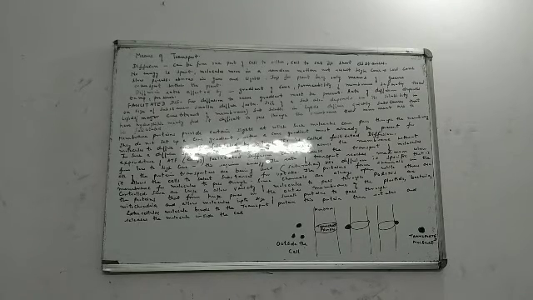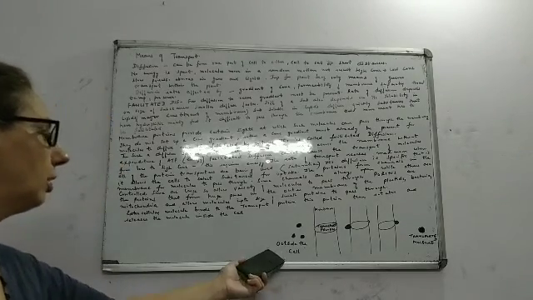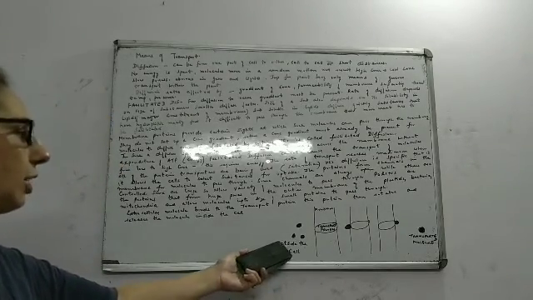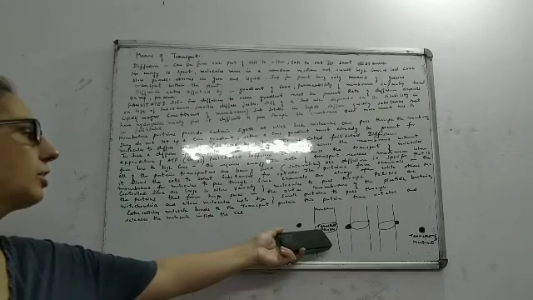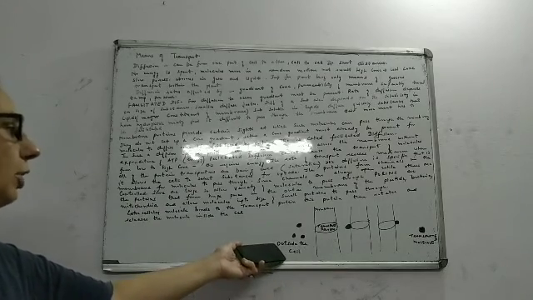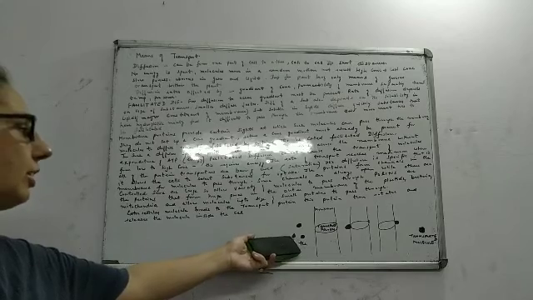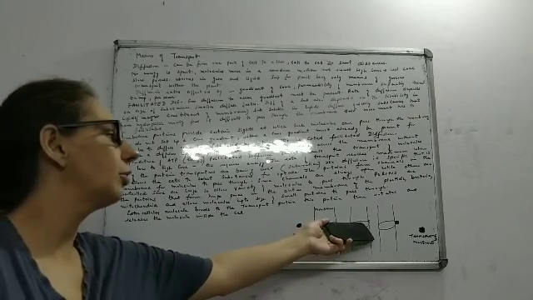If you can see on the board over here, this is the membrane. This is the molecule which has to be transported. It is outside the cell. This is your transport protein. These molecules are outside the cell. Now these dark shaded molecules will go and attach themselves to the transport proteins. What have they done? They have attached themselves to transport proteins. Now if you see carefully in the second figure, the molecule is attached to the transport protein on the left side. Can you see very clearly it is on the left side?